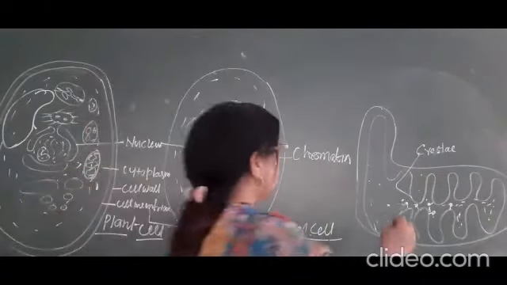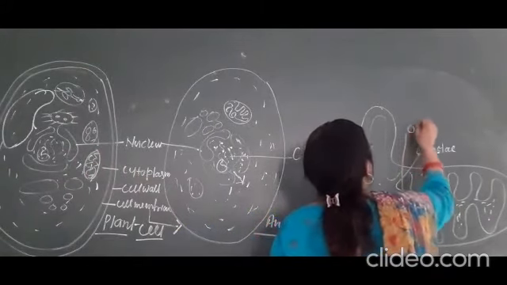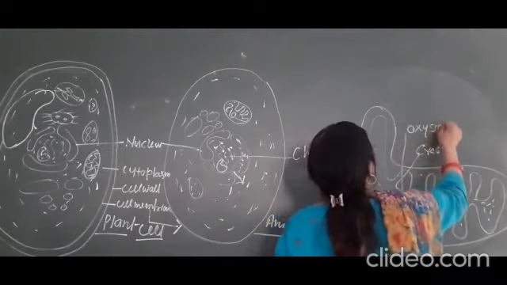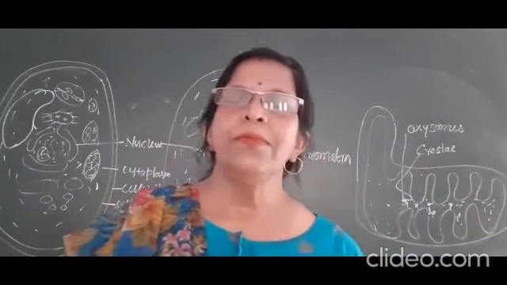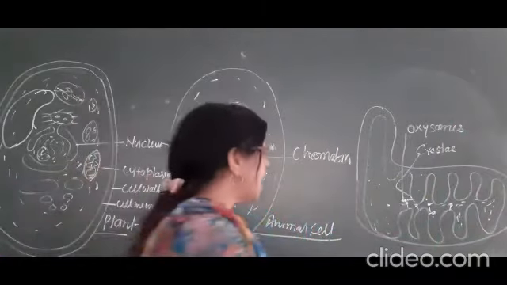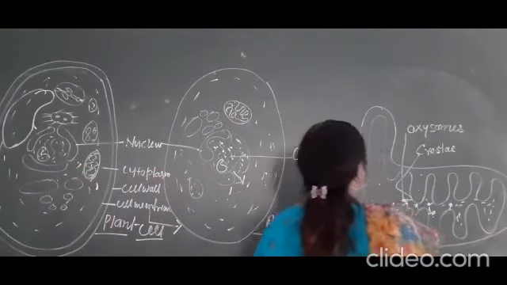Okay? On cristae, special types of particles are there that are known as oxysomes. Okay? In that, liquid is also present. That liquid is known as matrix.